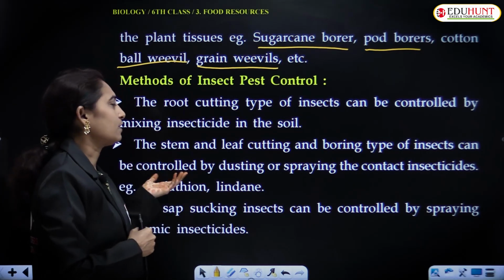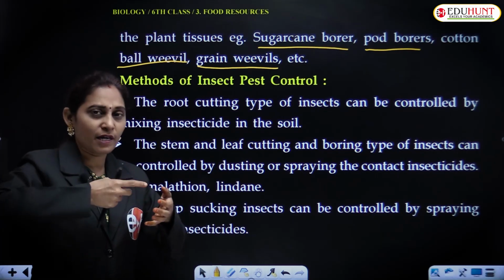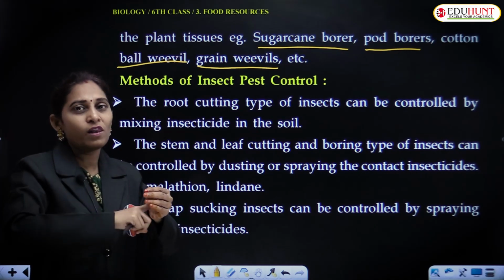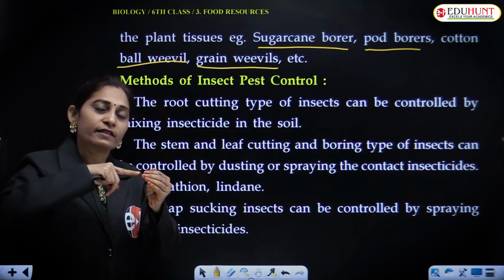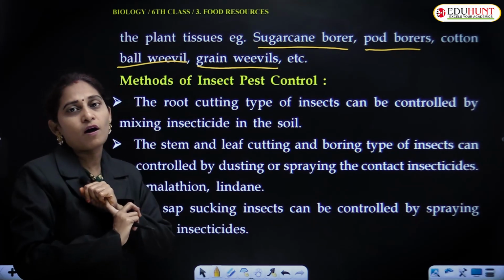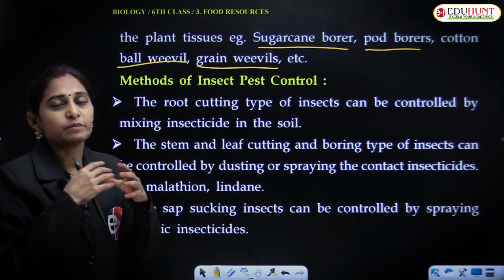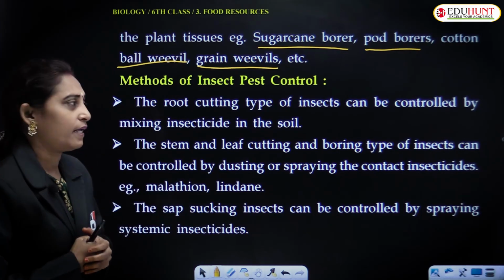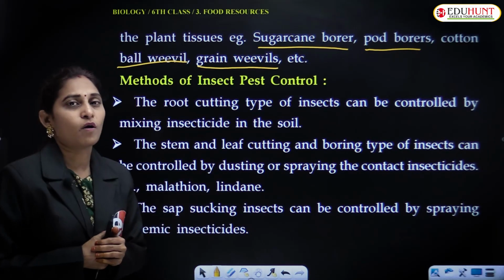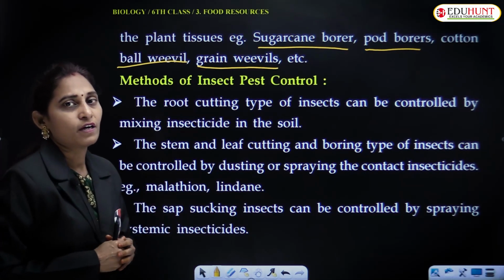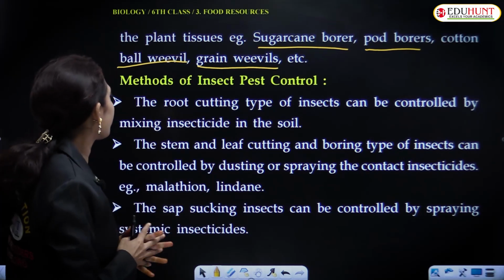And then the last one is borer insects. They drill a hole on the pod and get inserted into the pod and eat the entire thing inside the pod and make the pod empty. Like that in sugarcane borer also this kind of attack happens.